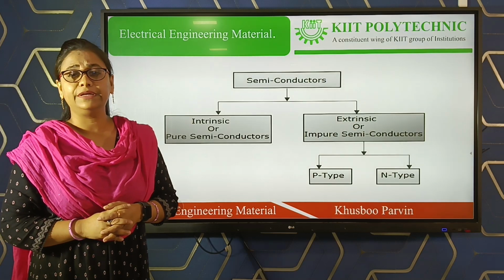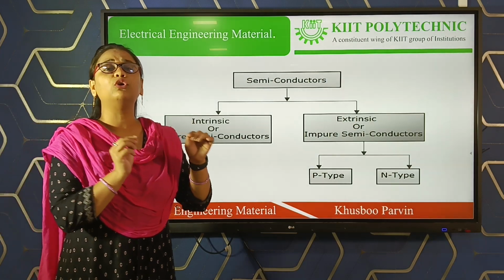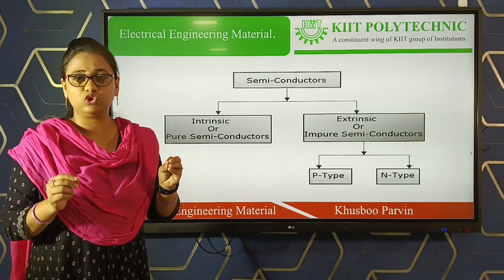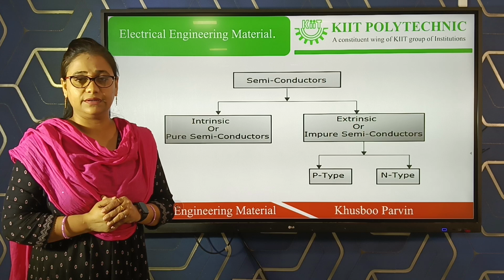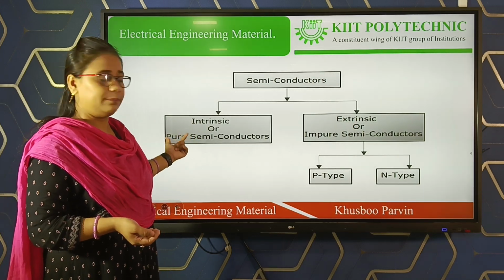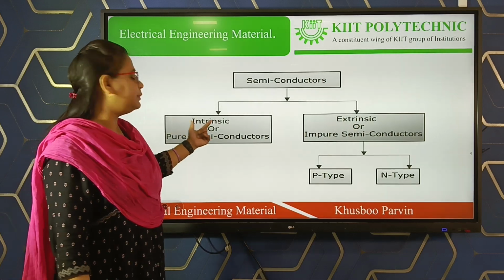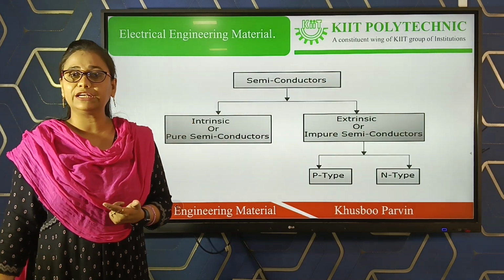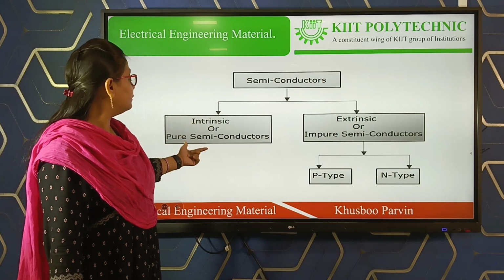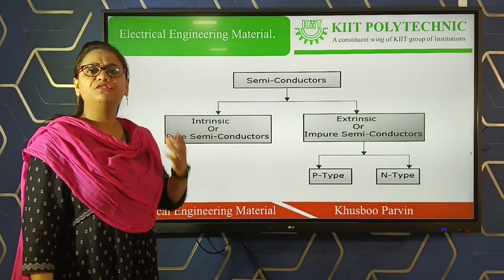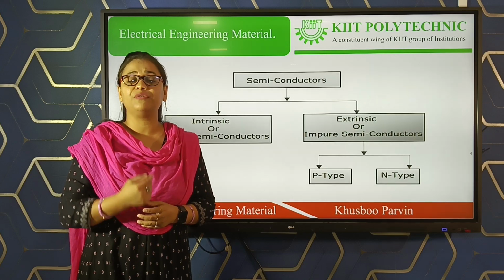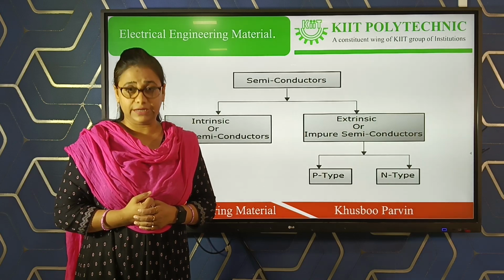Intrinsic semiconductor means a semiconductor in its pure state, meaning no impurities are added to it. We are not adding any type of impurities to that type of semiconductor. Therefore, that semiconductor is known as your pure semiconductor or intrinsic semiconductor. This type of semiconductor has very low electrical conductivity at a room temperature of about 25 degree centigrade.